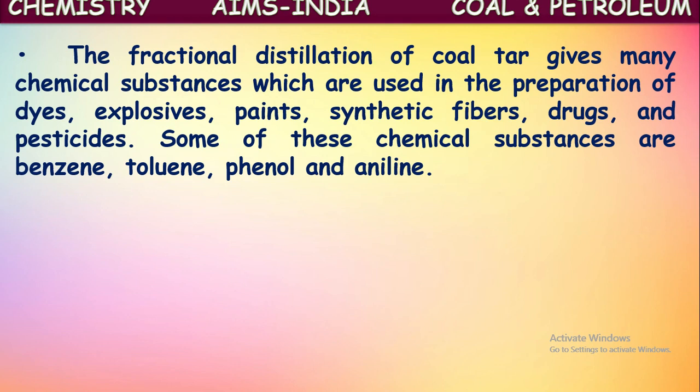These are the products obtained from coal tar when it undergoes fractional distillation. No worry, these are called carbon compounds or organic compounds, which we will learn in higher classes. So these are used for all the purposes mentioned above.